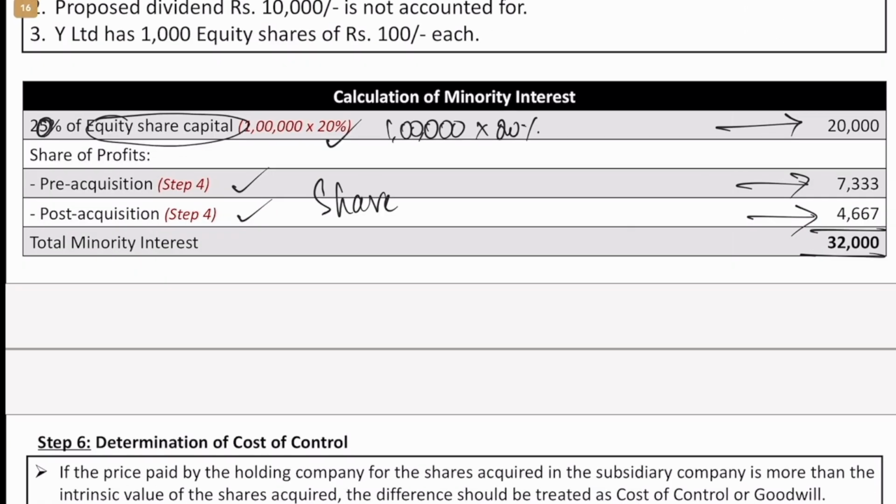So what are the things which we have to consider? Share capital, their percentage, whatever that is. It could be 20%, 30%, 40%, whatever, as long as it is less than 50%. Then their share in the pre-acquisition profits, also known as capital profits, and their share in the post-acquisition profits, also known as revenue profits. When you total all this, you will get a consolidated figure which is referred to as minority interest.